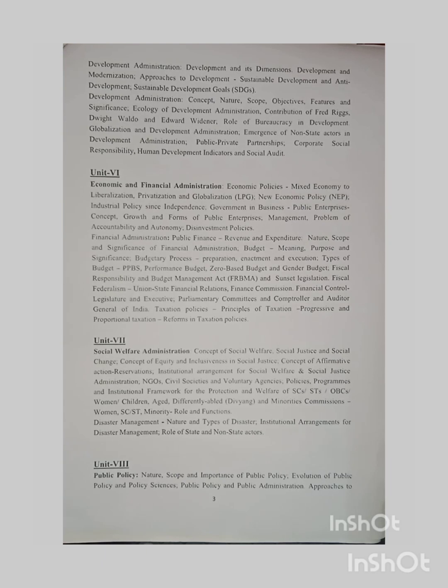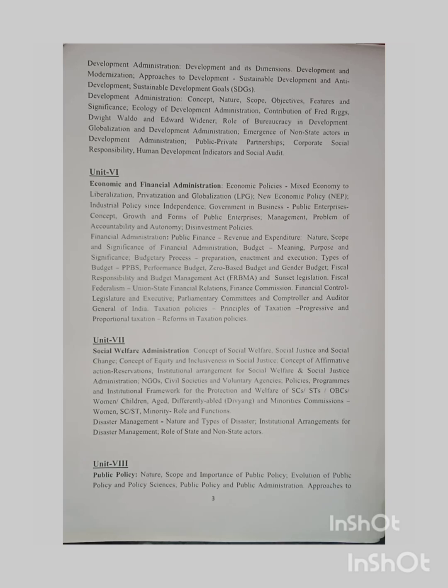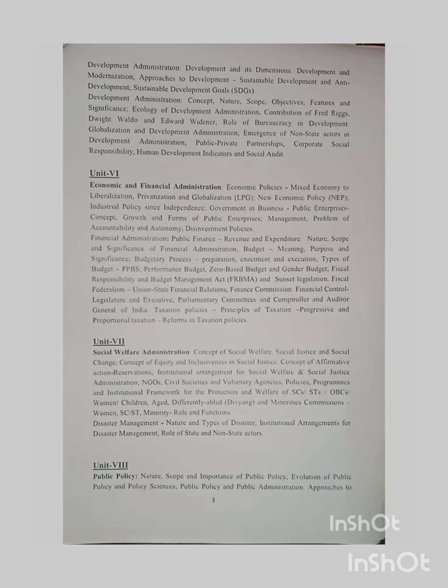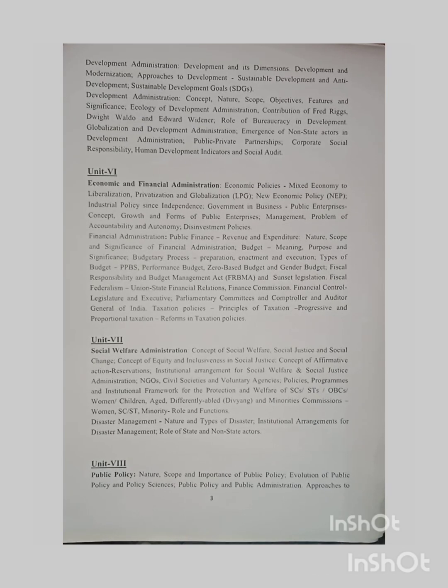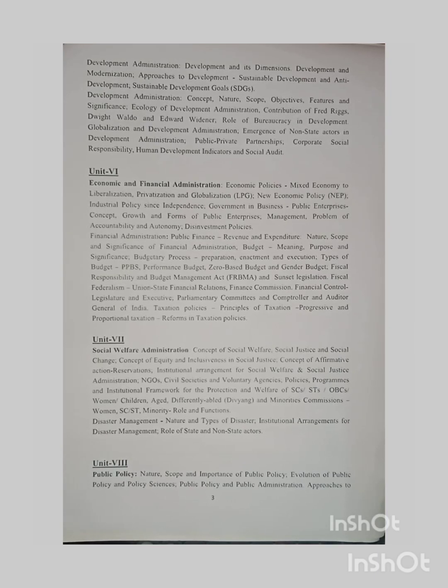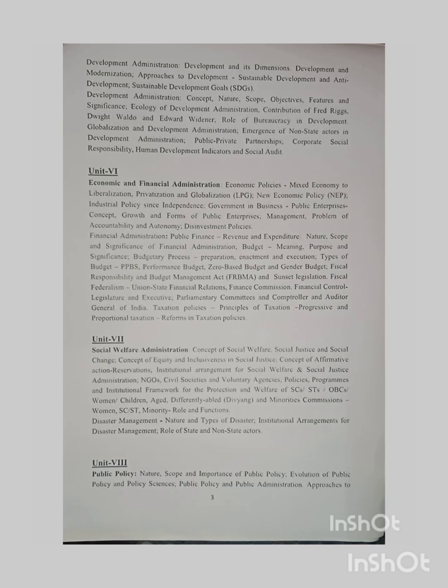Then in development administration, we will be covering development and its dimensions, development and modernization, approaches to development, sustainable development and anti-development, SDGs. All total they are 17 in number. Development administration: concept, nature, scope, objectives, features and significance; ecology of development administration; contribution of Riggs, Dwight Waldo and Edward Weidner; role of bureaucracy in development; globalization and development administration; emergence of non-state actors in development administration; public-private partnerships; corporate social responsibility; human development indicators and social audit.